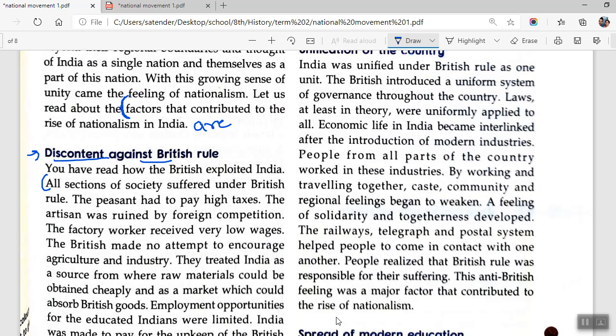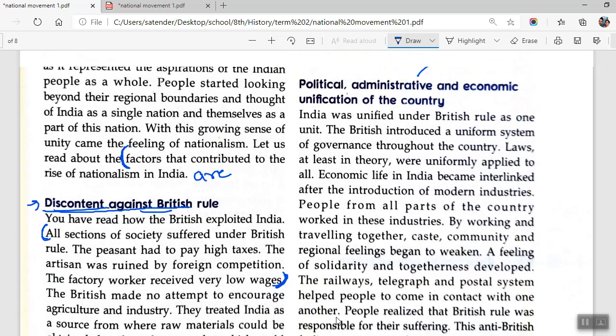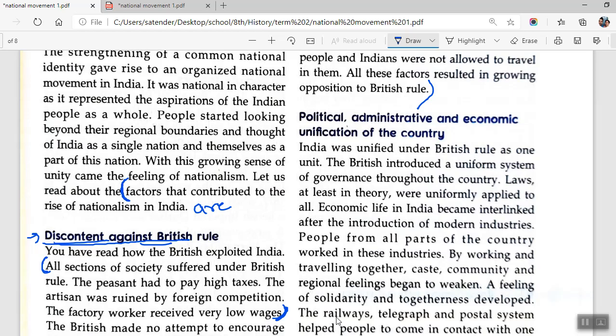The peasant had to pay high taxes. The artisans were ruined by foreign competition. The factory workers received very low wages. Till this point, first you will be writing this heading. Then you will be writing all sections and till wages. This is your first point. For second point, you will be writing political, administrative, and economic unification of the country. First, you will be writing this heading, and then you will be writing this.